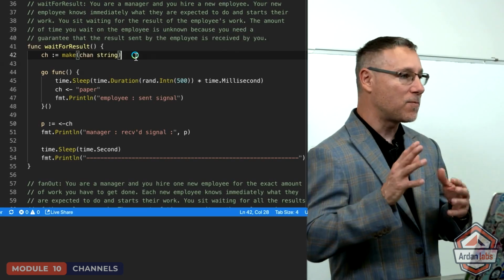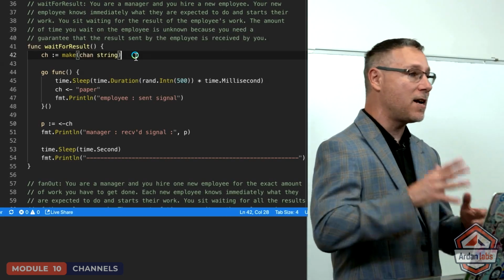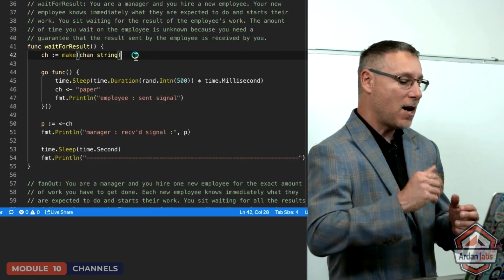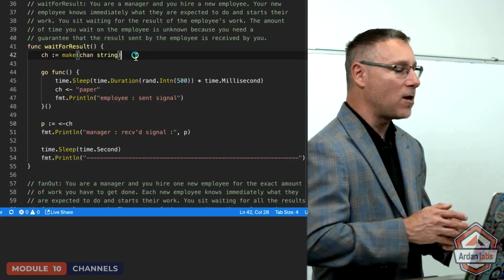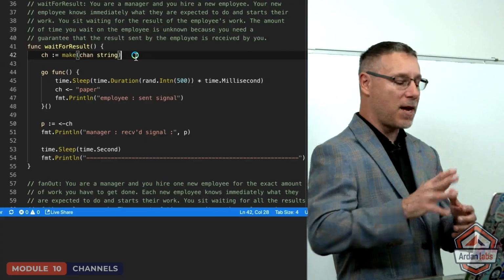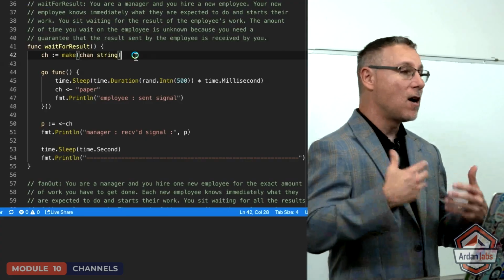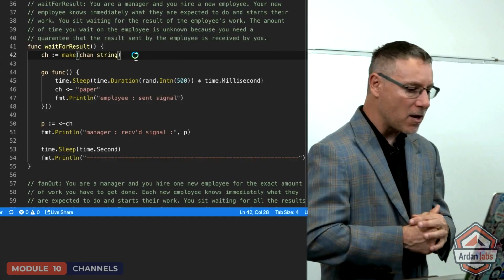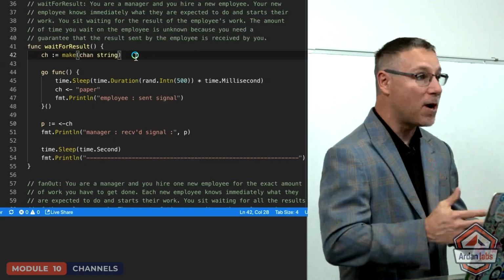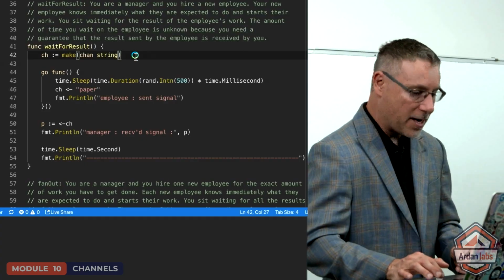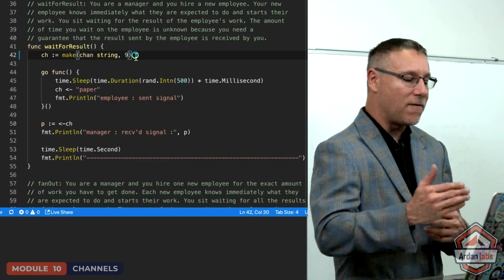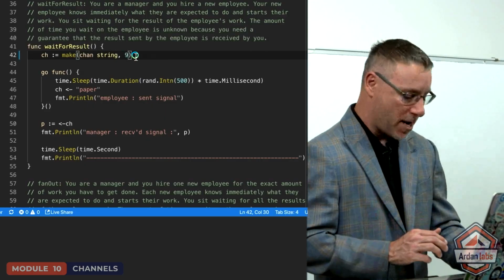So the only way to put a channel in that open state is with make. Now you can see that we're using make chan string. Make is constructing a channel that's unbuffered. I know that primarily because there's no value being set right now in the make call.